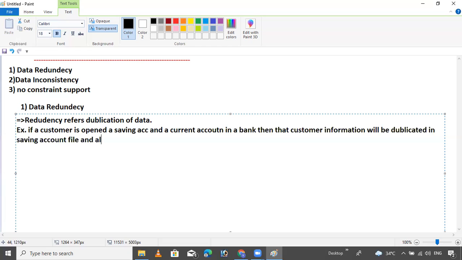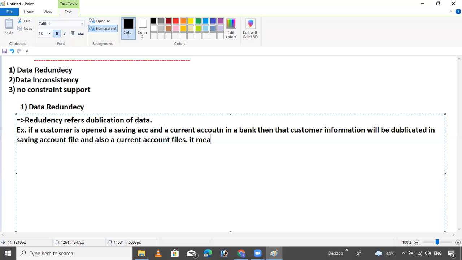We get duplicated files in the saving account and the current account.